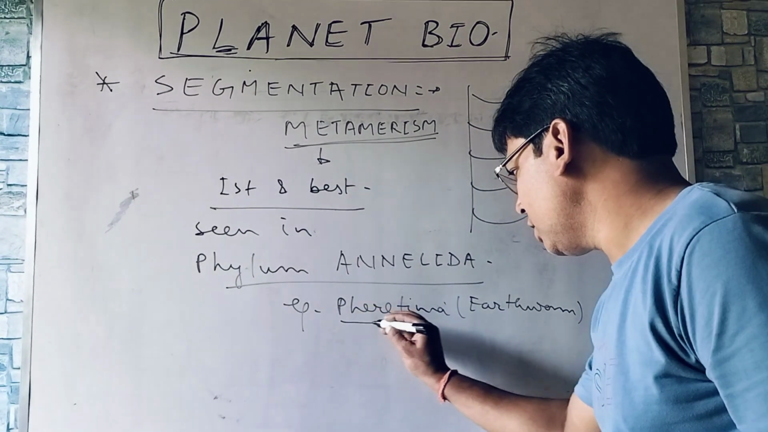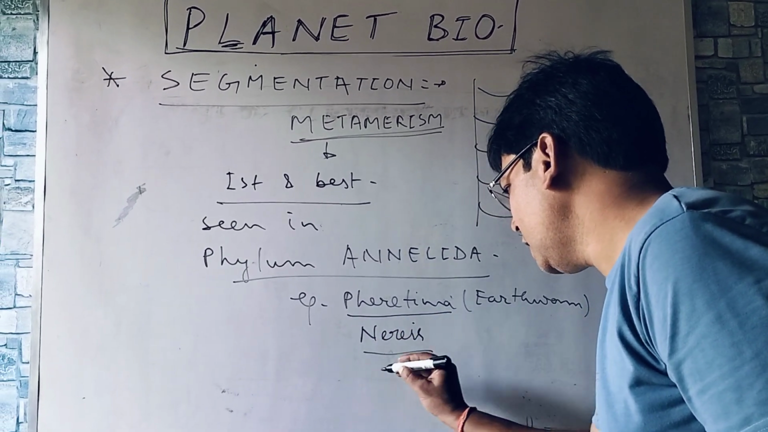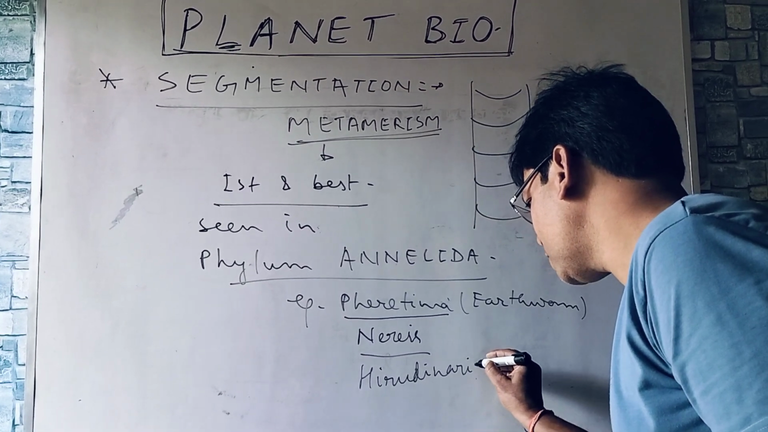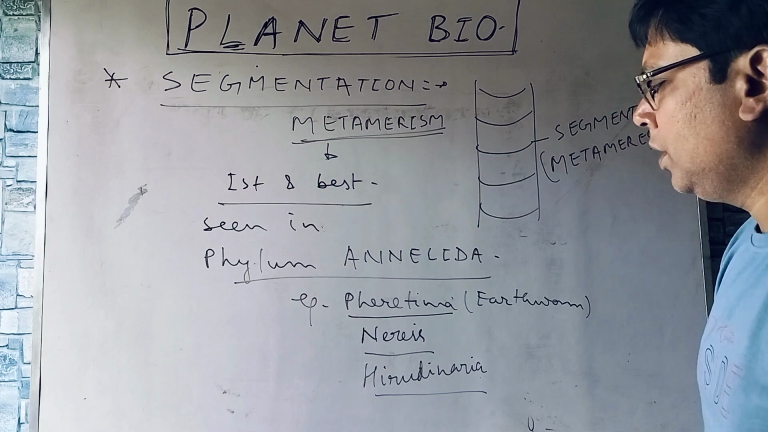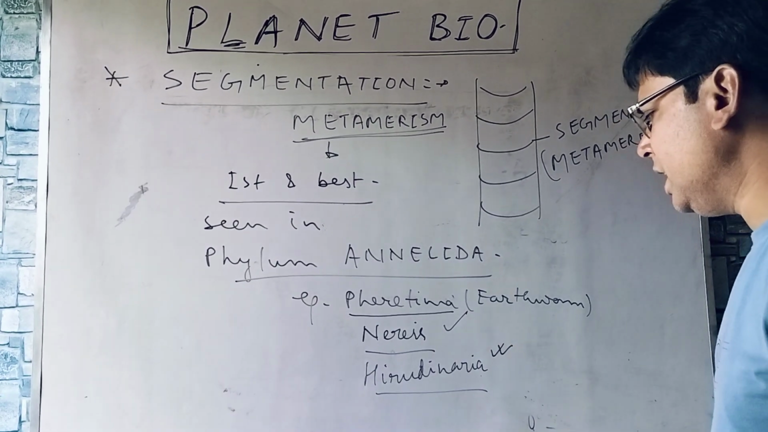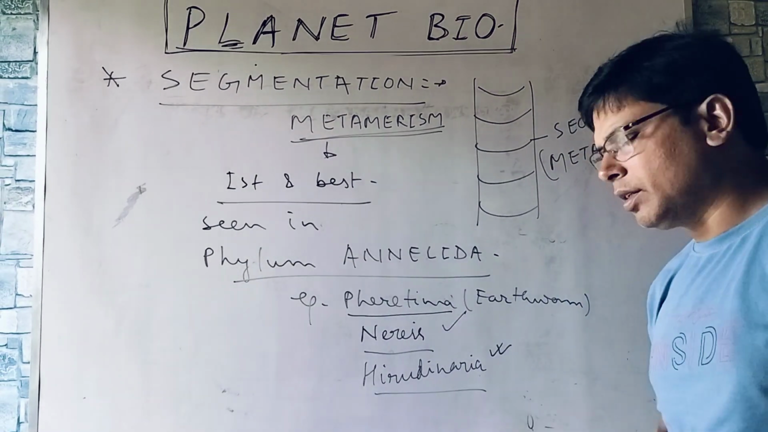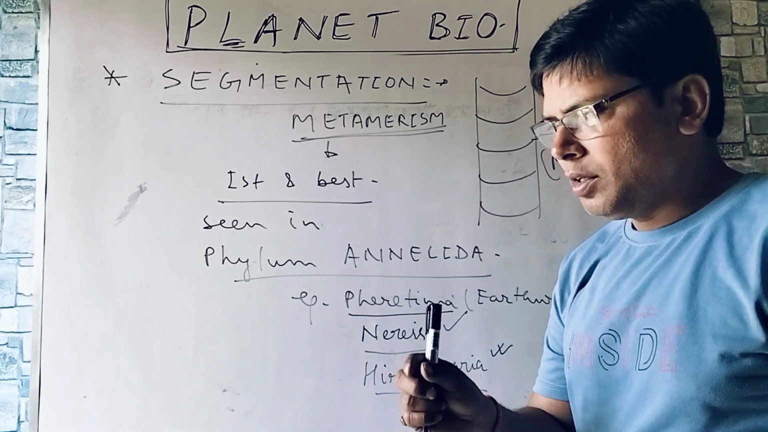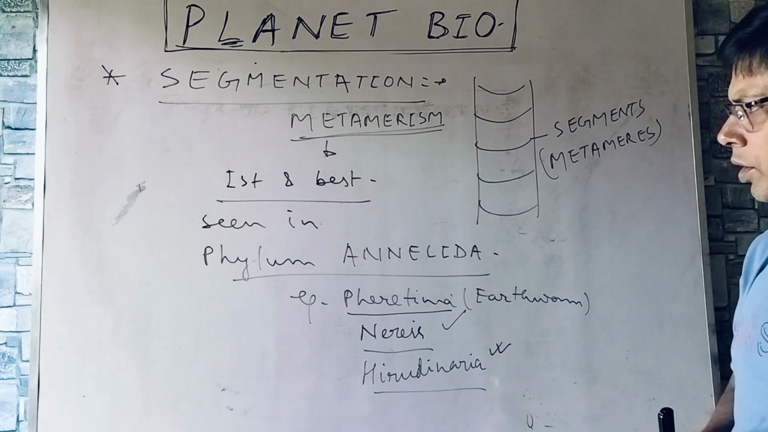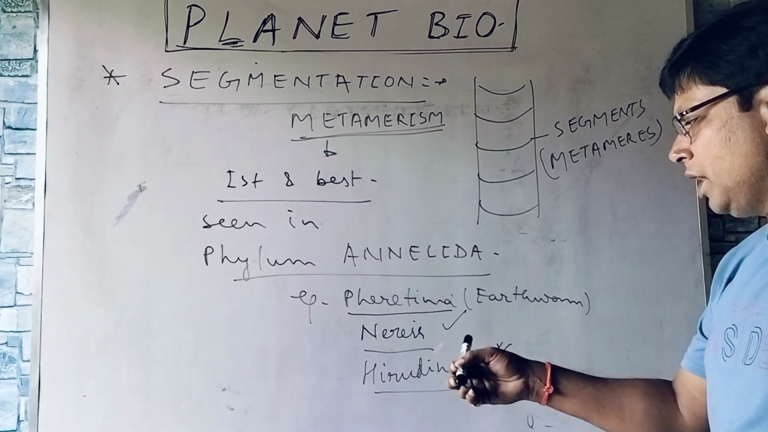And another one you can see, Nereis also. Then you can write Hirudinaria. These are also the members of this phylum, right? Nereis, clamworm, sandworm, and Hirudinaria, leech, ectoparasite, sanguivorous, and it secretes hirudin while getting stuck to the host. Okay, so first and best seen in phylum Annelida, for example, Pheretima earthworm, Nereis, then Hirudinaria.